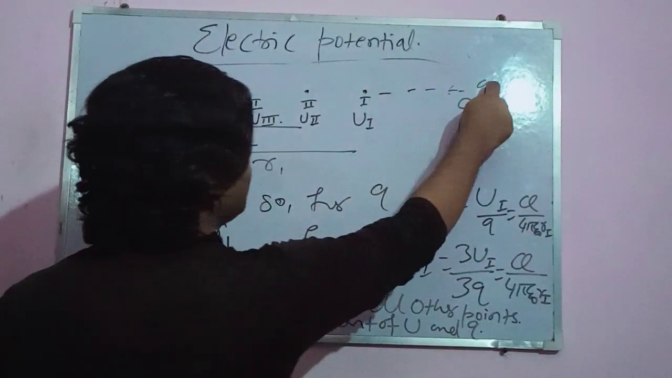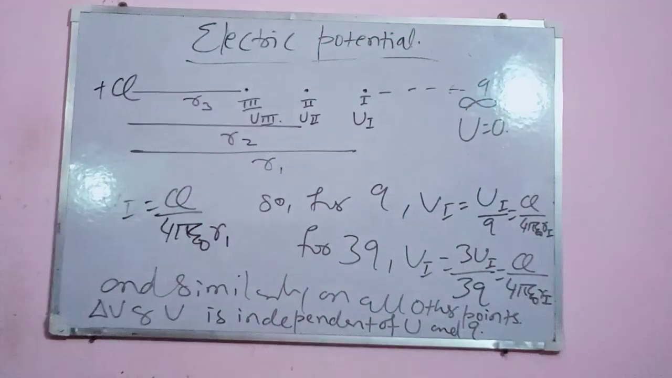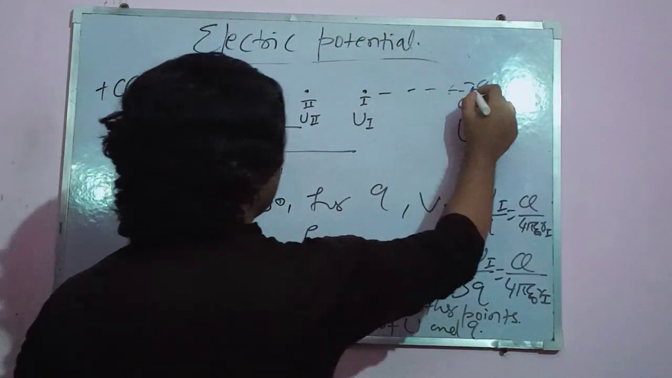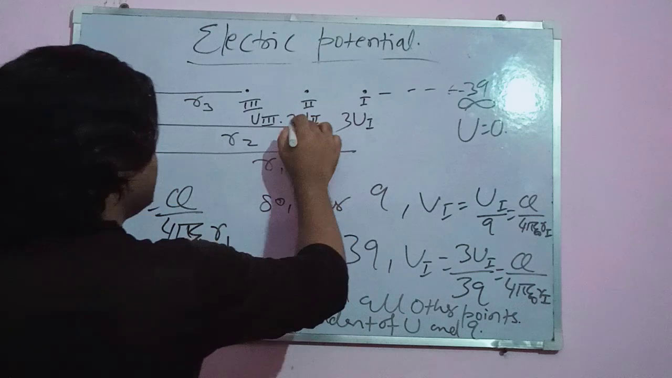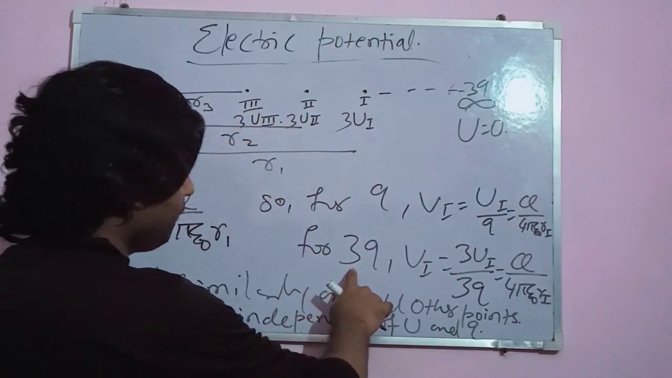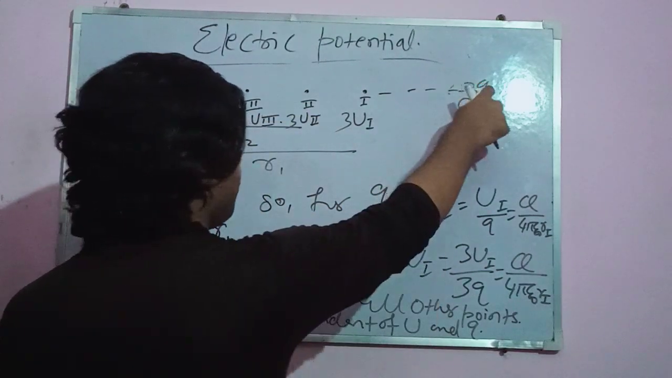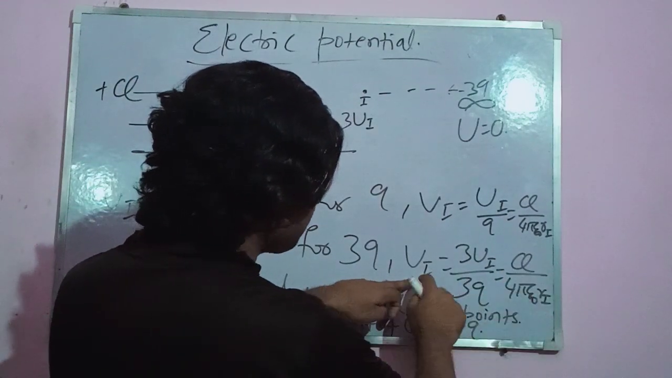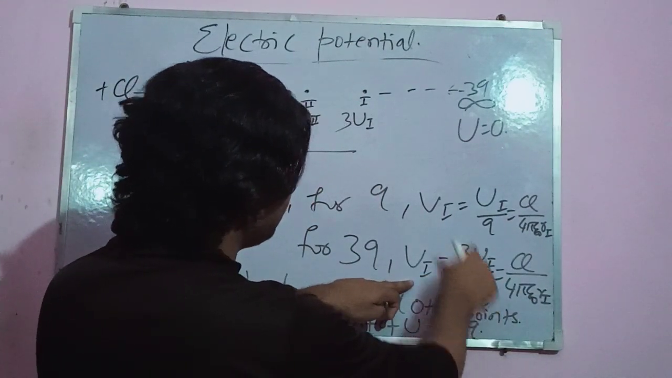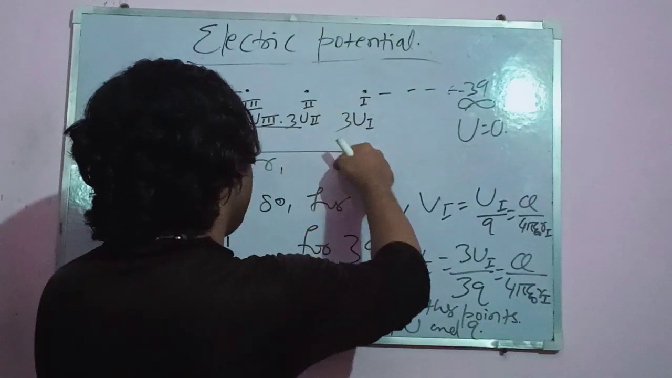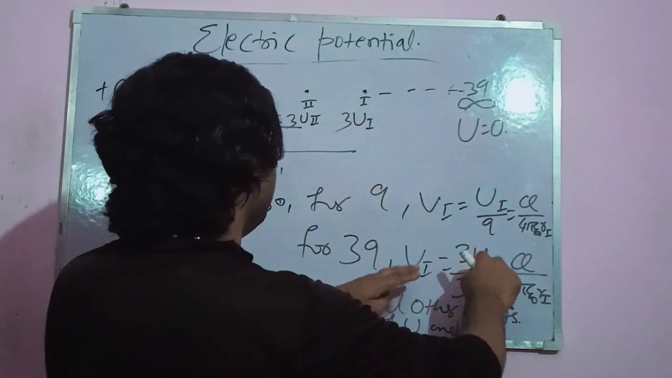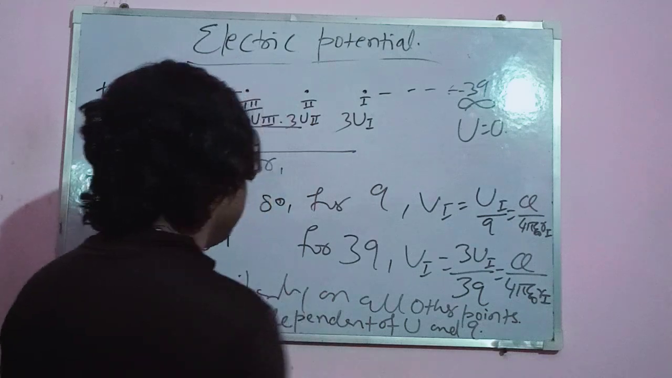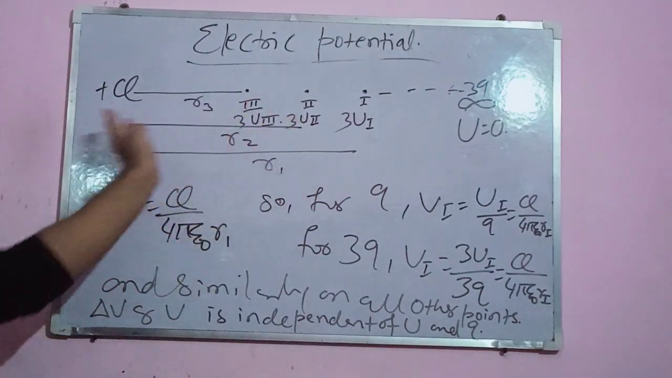If I'm taking 3Q here, then the energy will be thrice. If my charge changes from Q to 3Q, then V1 is still this value. So to keep it constant, the energy required to pass through that point for this 3Q is also thrice. And similarly for each and every point.